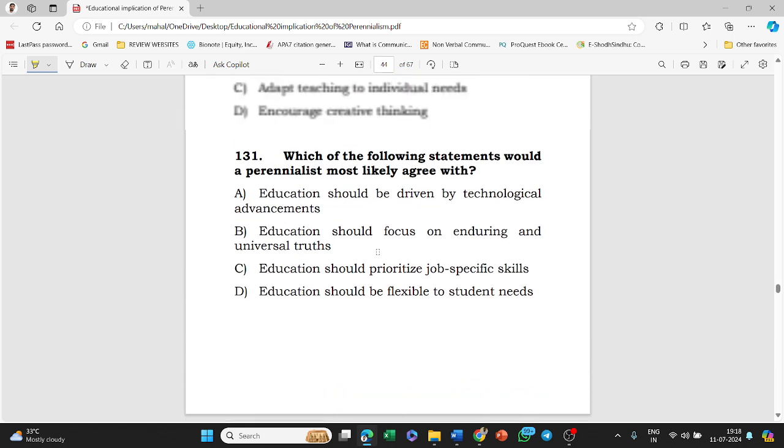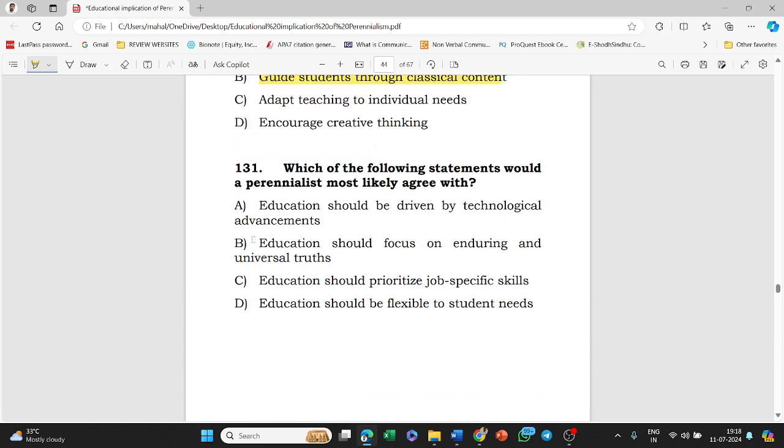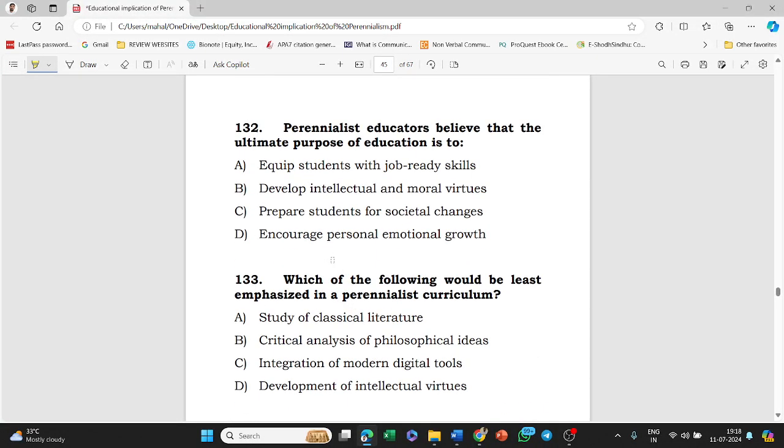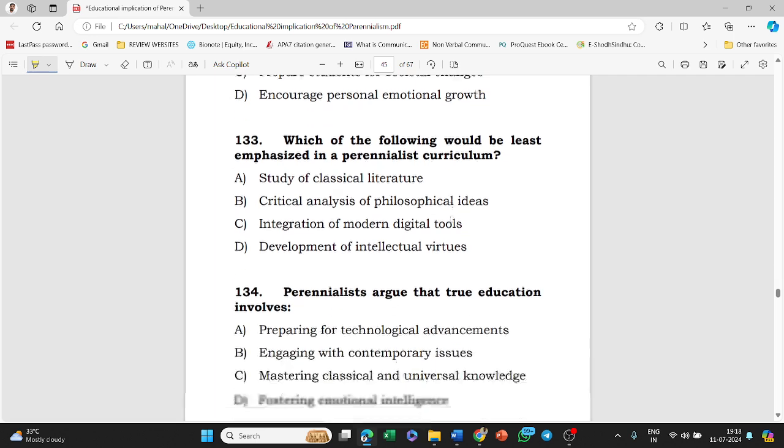Answer of this question is option B, that is education should focus on enduring and universal truths. Next, perennialist educators believe that the ultimate purpose of education is to: equip students with job-ready skills, develop intellectual and moral virtues, prepare students for societal changes, encourage personal emotional growth. Answer of this question is option B, that is develop intellectual and moral virtues.